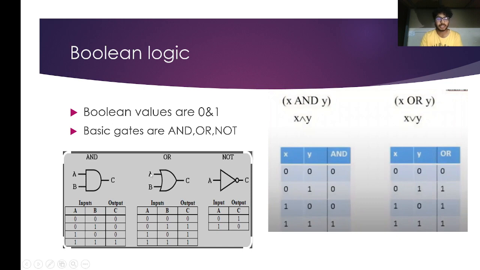basically it also has two inputs. And if there is a one in any of the input, the result will automatically become one. And coming to the NOT gate, it's basically the reverse of what you give as input. You give one, the result will be zero. And vice versa, you give zero, the result will be one. This is basic diagrams of how they look like.